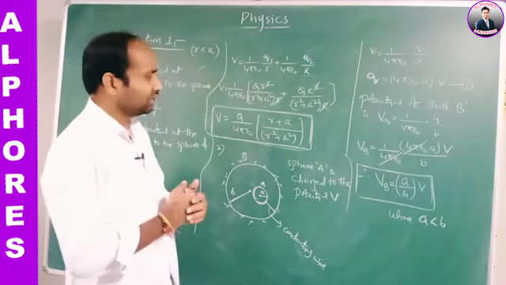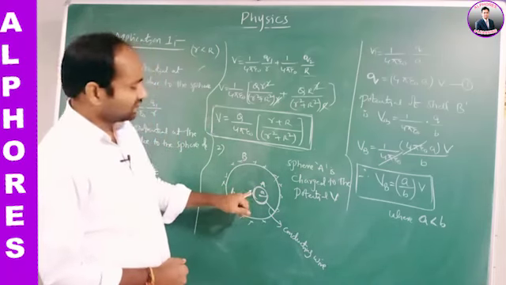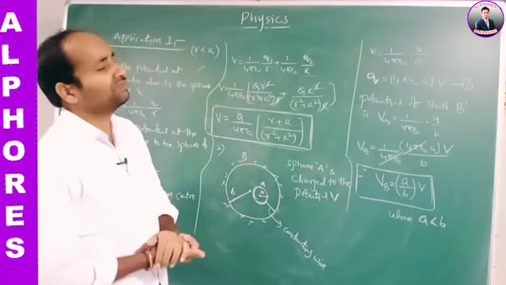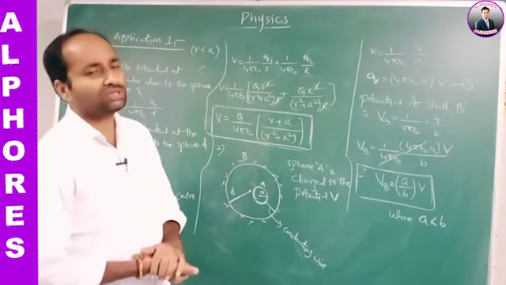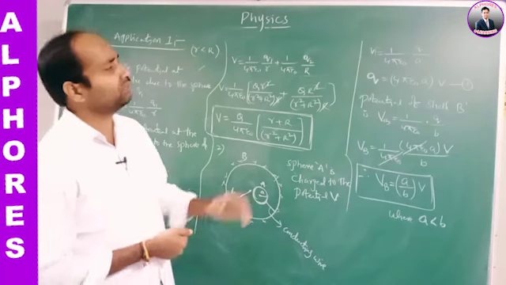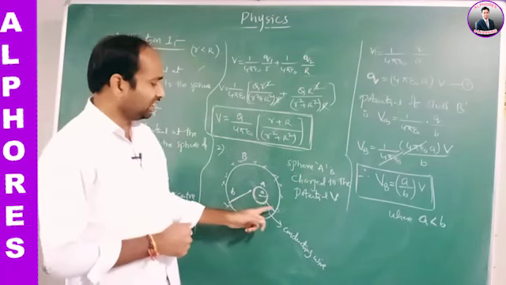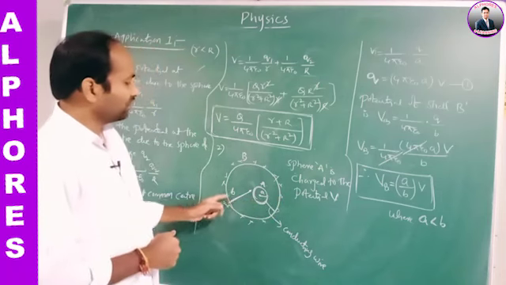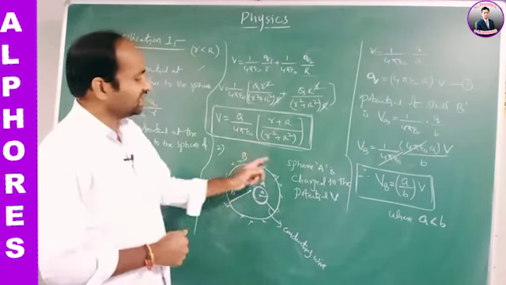First of all, we should calculate the potential at A on the surface. V is equal to 1 by 4 pi epsilon naught Q by A, so Q is equal to 4 pi epsilon naught into A V. Whenever we connect the sphere A to the shell, the charge flows from the sphere to the shell and resides on its surface.